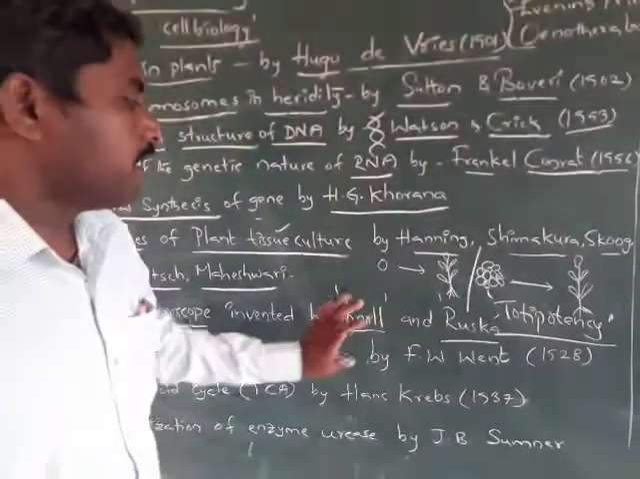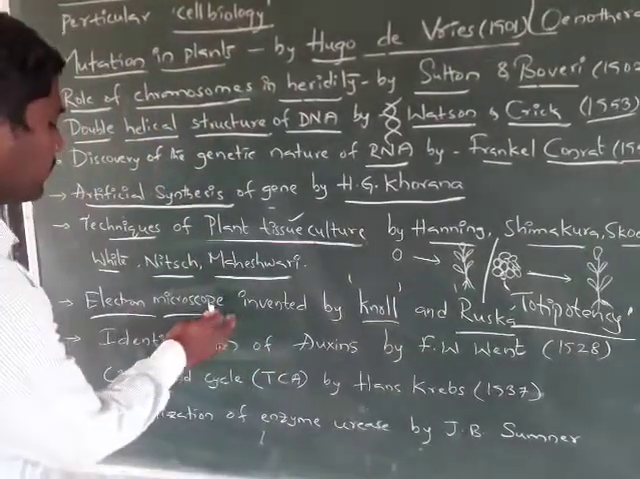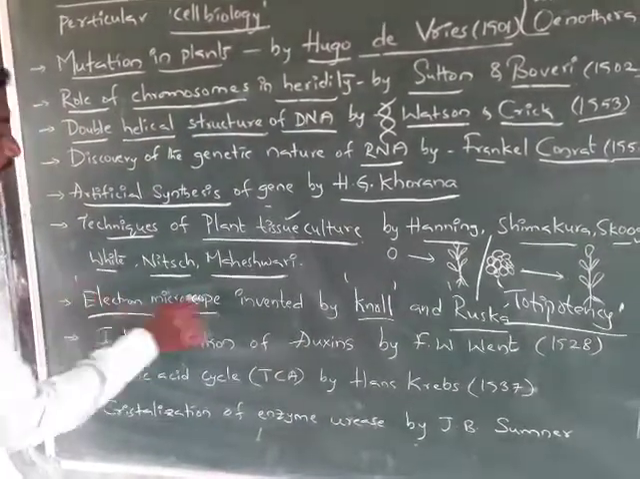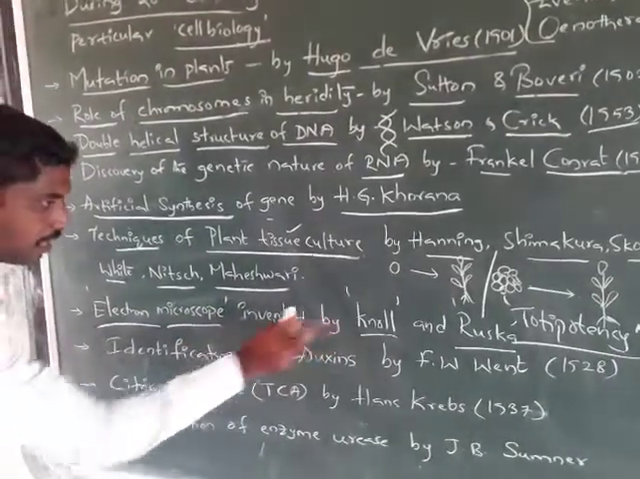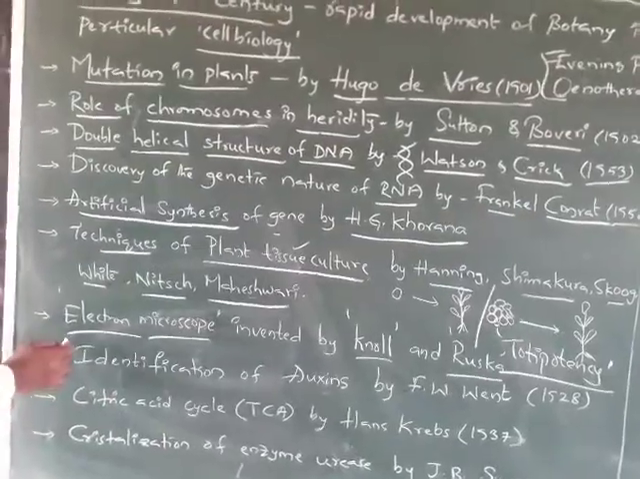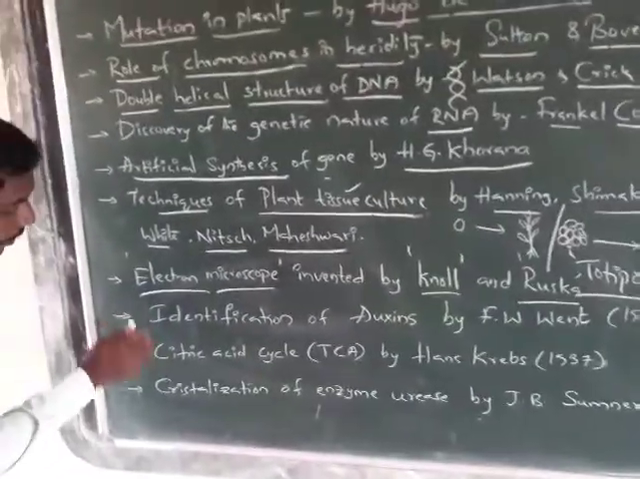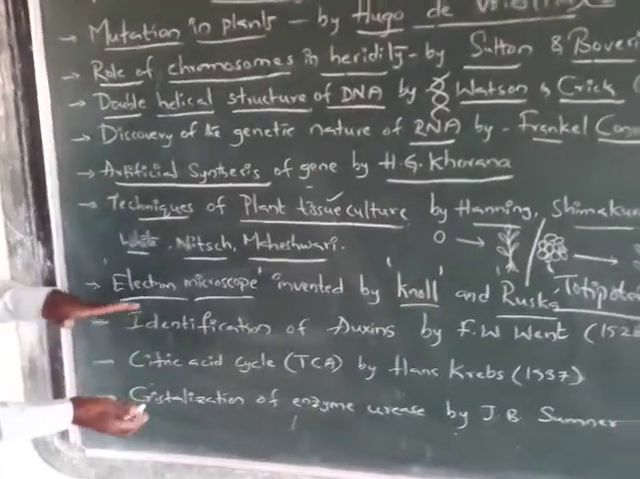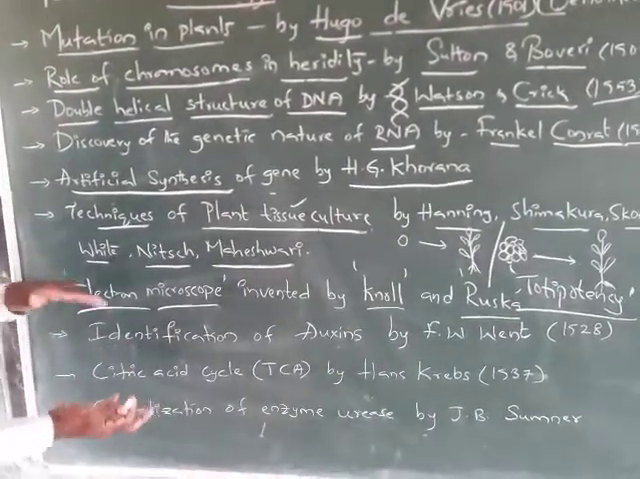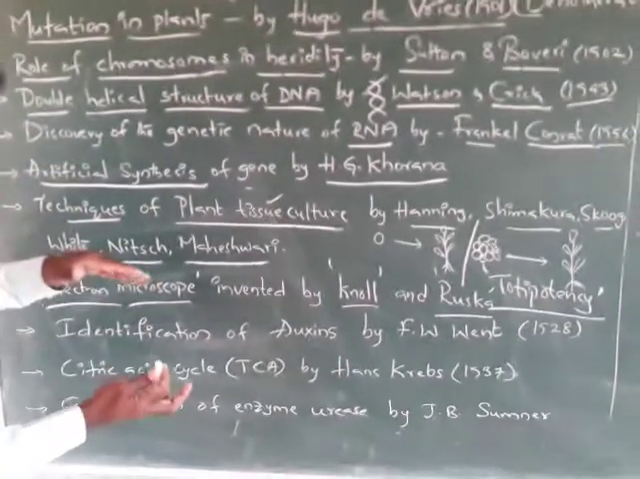It plays a major role in cell biology because of this invention, that is the electron microscope, which was invented by Knoll and Ruska. Here it is cell biology. From here, plant physiology also developed. Plant physiology also had some new inventions in this 20th century.